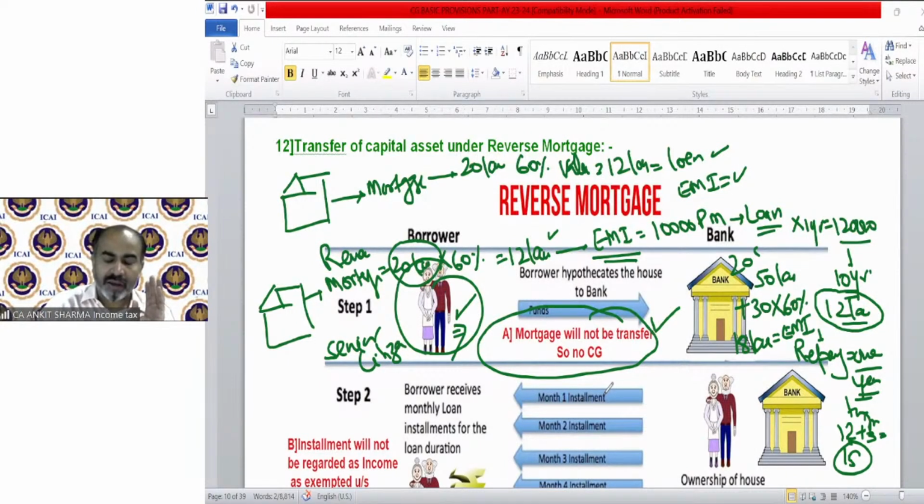Clear? At the time of repayment of that loan, whatever interest will be received by the bank is going to be the bank's business income. So again, at the time of repayment also, no concept of capital gain arises. Clear? If both persons died, then the bank will resurrender that house to the legal heirs if they want to take it. And if not, then the bank can transfer that property or auction that property in the market. In that case, the capital gain concept can arise.